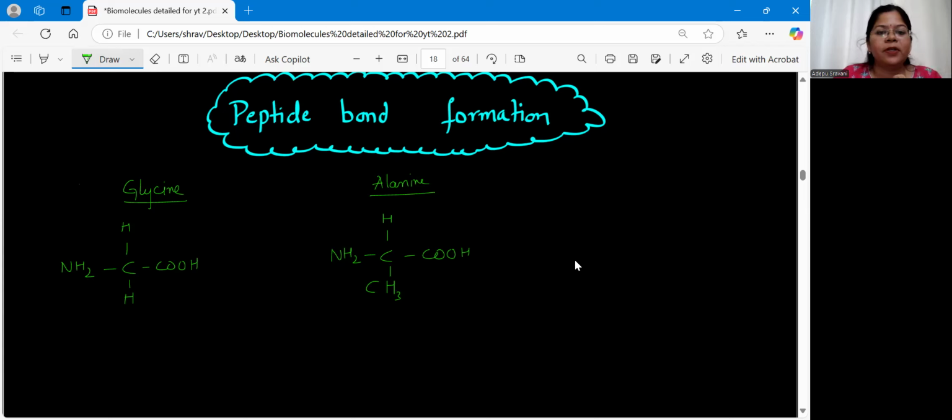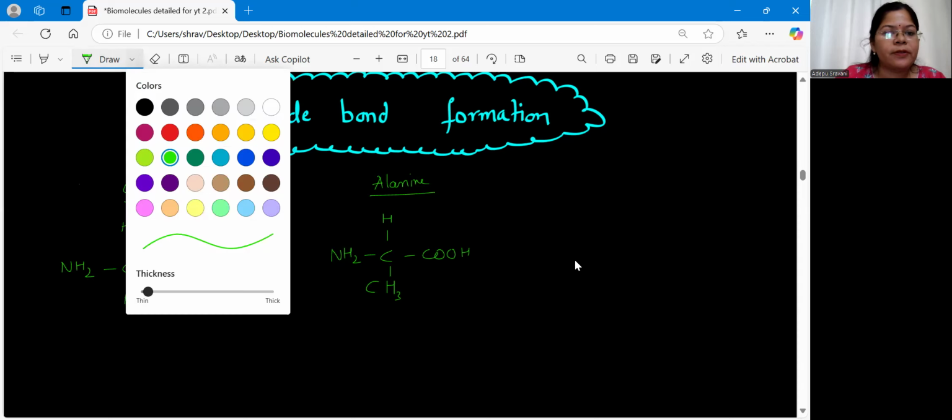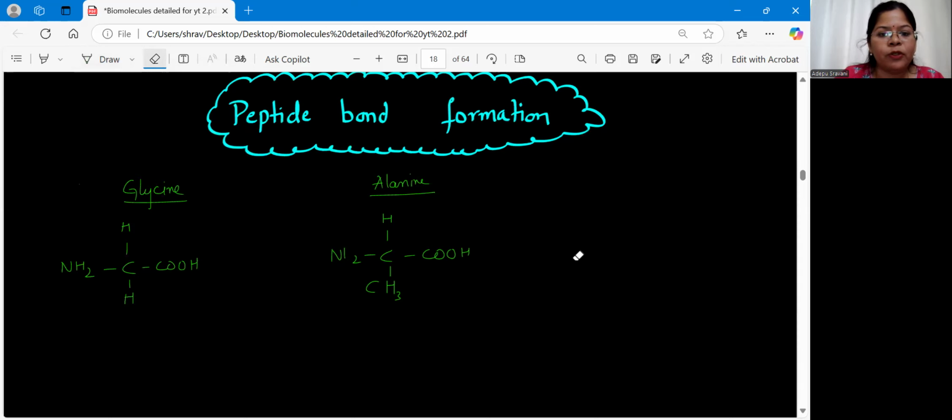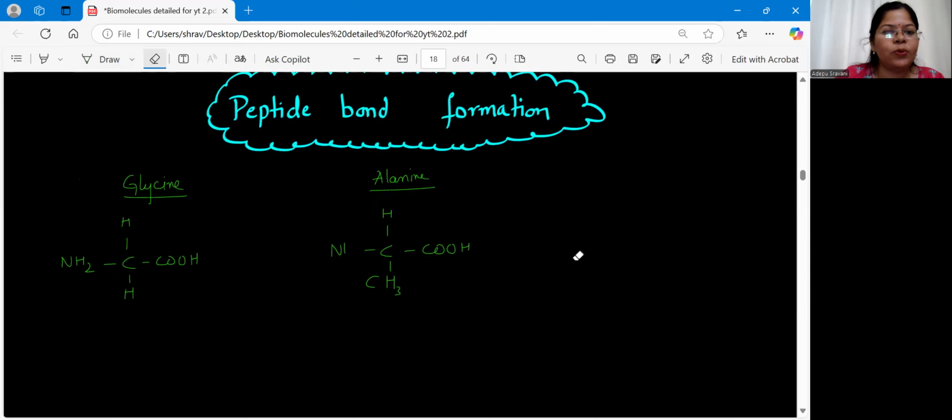Clear? Let me elaborate this so that it will be helpful for you to understand. NH2, I can write like this also, say here N, H, and one more H here. I can write like this, isn't it? So this is glycine and the other one is alanine.